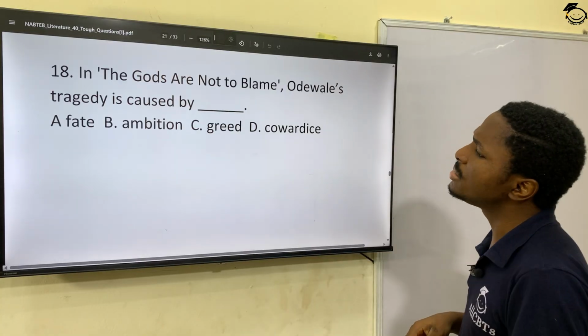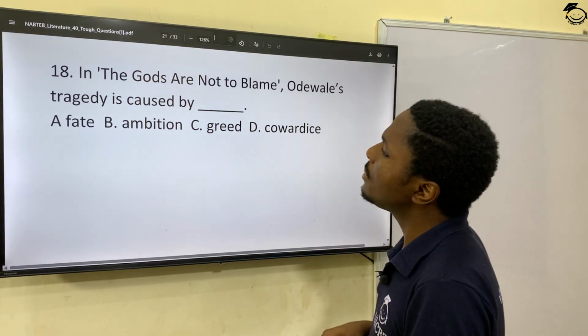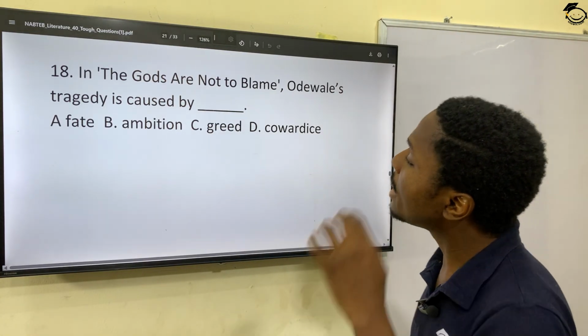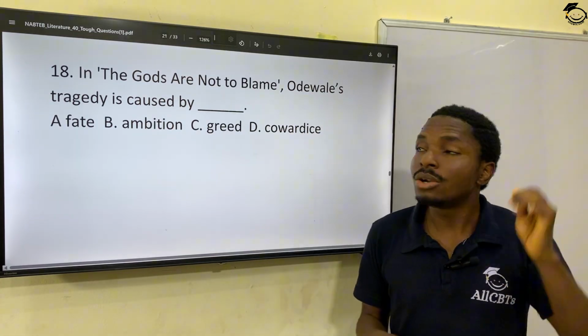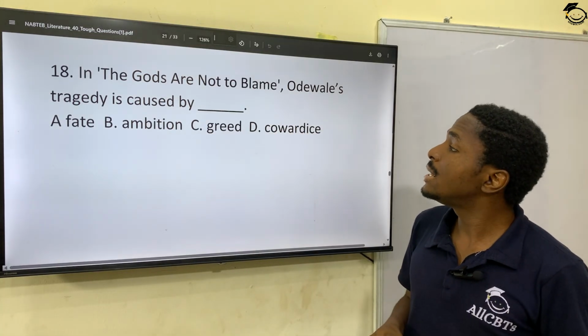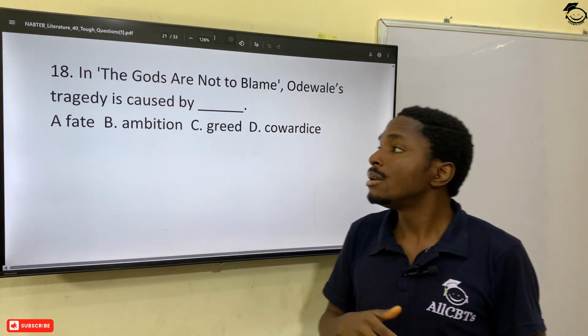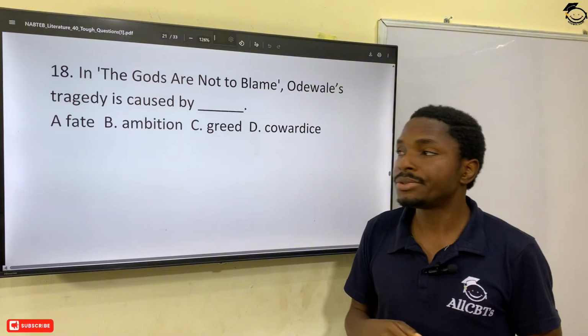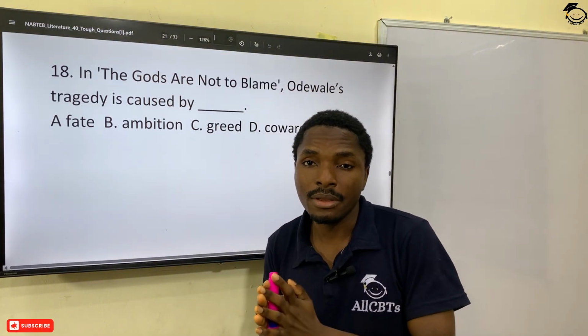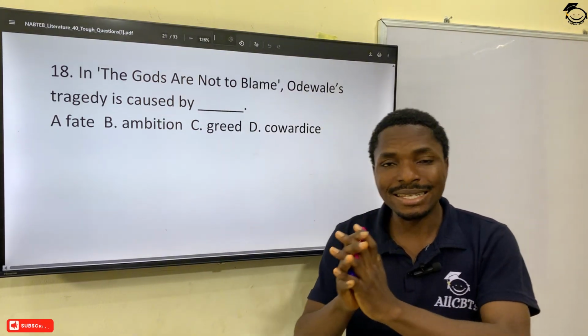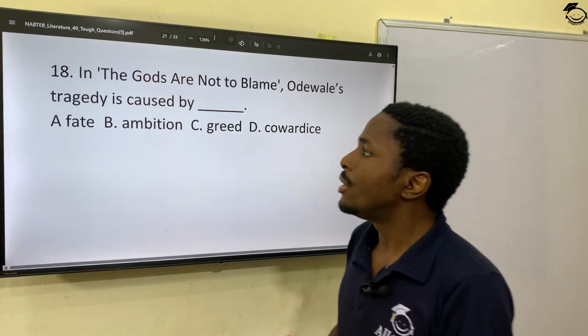In The Gods Are Not to Be Blamed, Odewale's tragedy is caused by what? Odewale's tragedy is caused by fate from that particular book. Yes. So that one is caused by fate. They actually said that is his destiny. Alright. So 19.